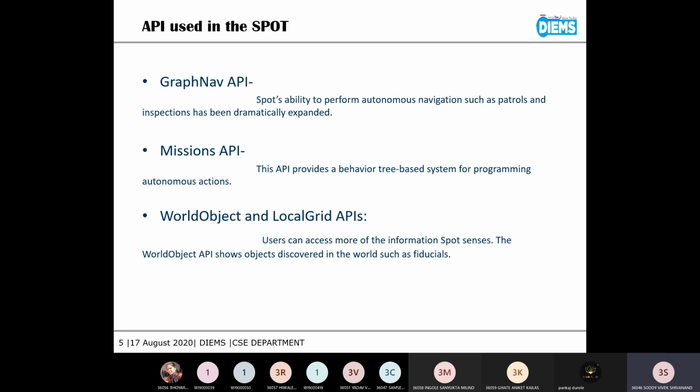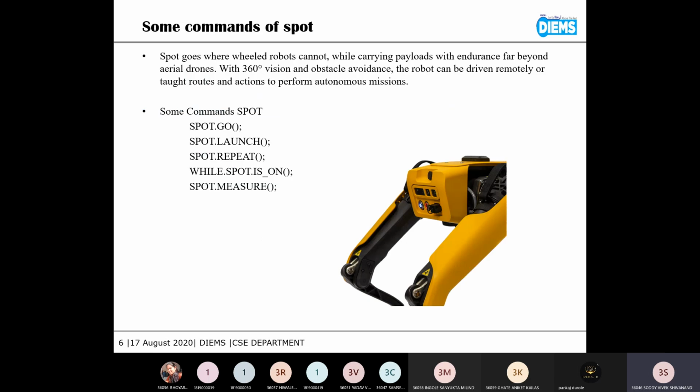The world object API shows objects discovered in the world such as fluids. The local grid API also shows navigation information near Spot such as terrain heights, distance, etc. There is also an updated Spot SDK, which provides documentation and programming help to users to learn more about how to develop for Spot.